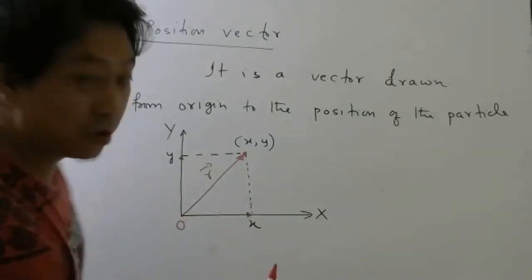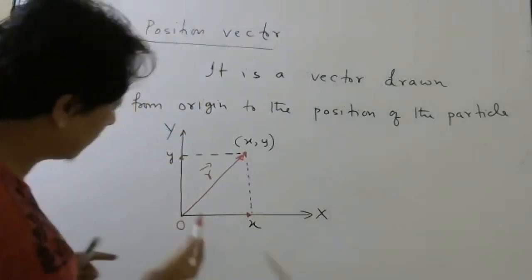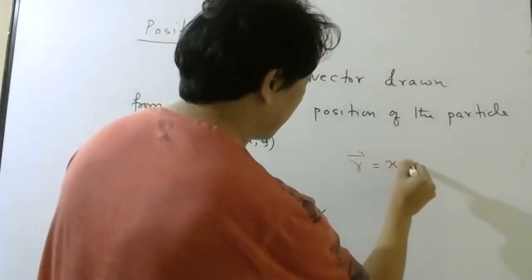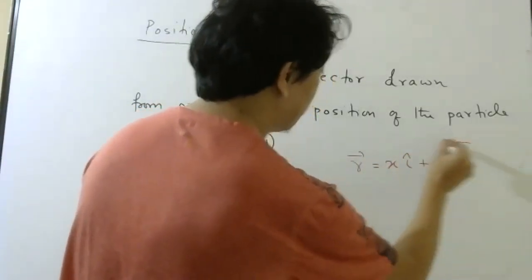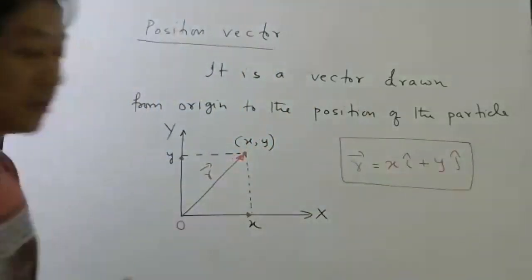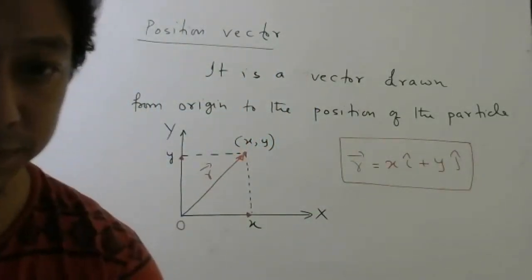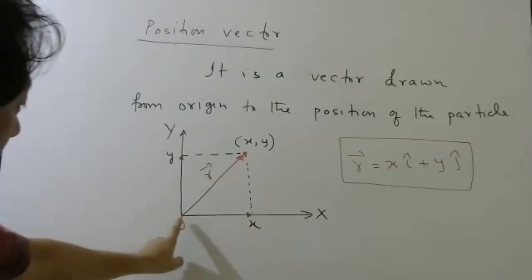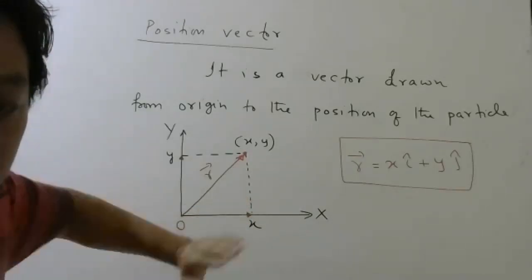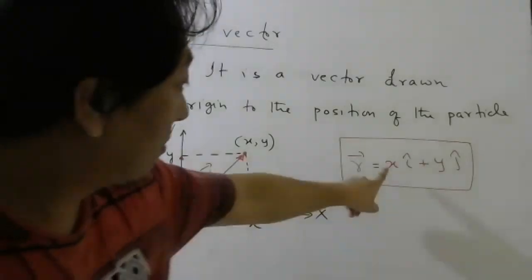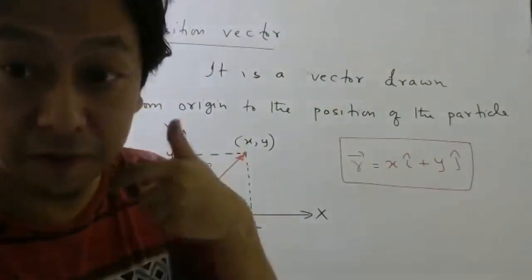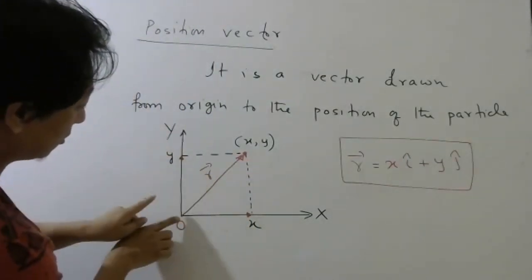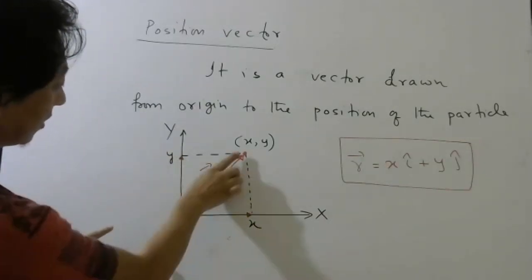That means from parallelogram law, you know this vector plus this vector should be this vector. So R bar should be x i cap plus y j cap. So this is how we write position vector. From here to here, the length is x, but when you multiply magnitude with unit vector, it becomes a vector. So this vector is x i cap, this vector is y j cap. So this vector plus this vector is this vector.